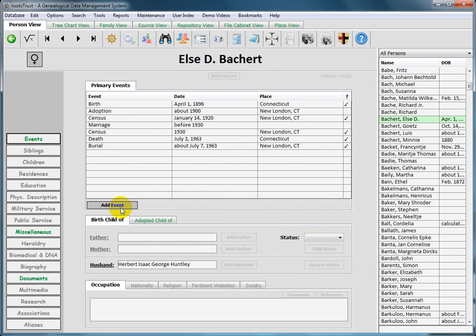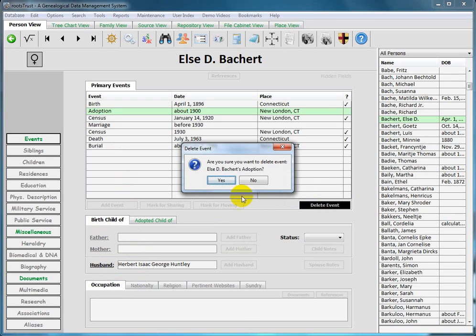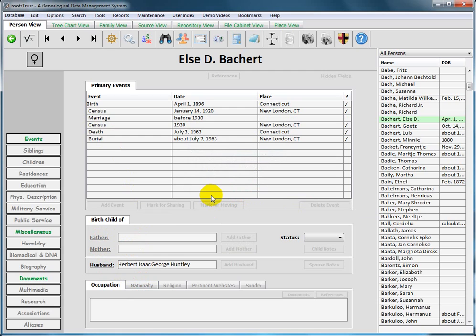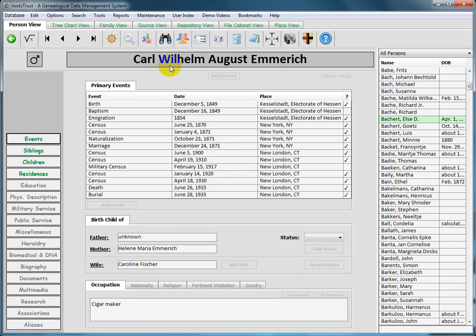So if I select this event and delete it, yes, I want to delete it, then all the goodies go away. So that tab disappears, and if we go back to William Emmerich, see the secondary event tab is gone. Everything has been deleted. So this concludes the video on non-biological relationships.